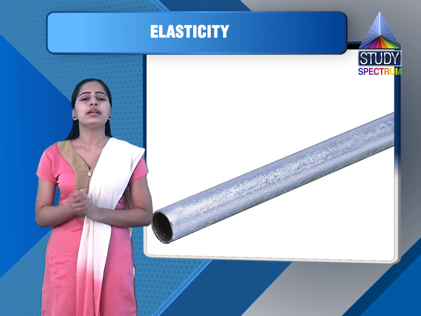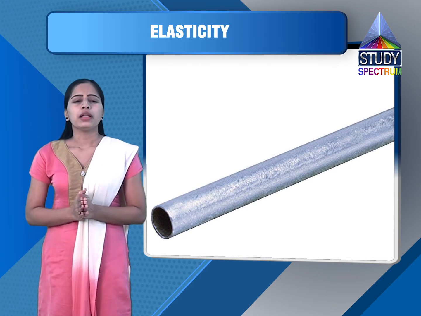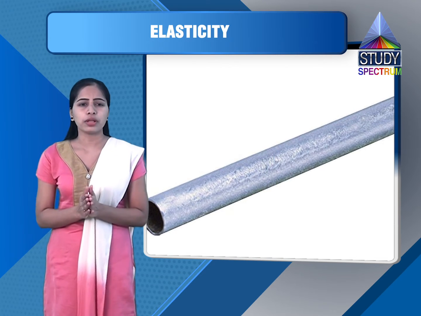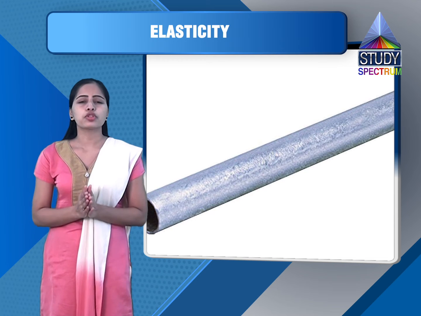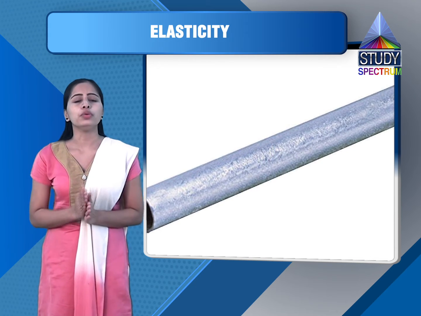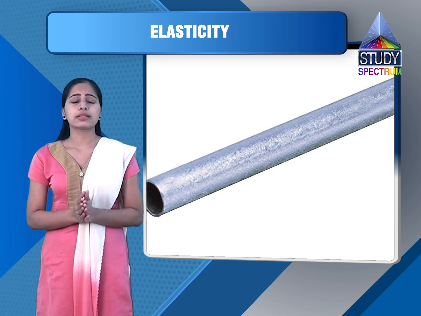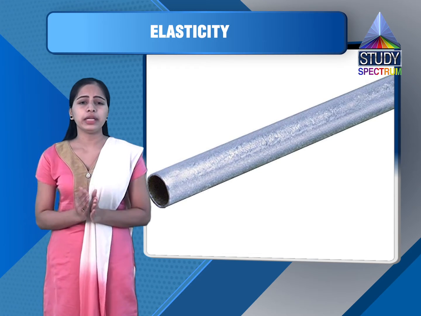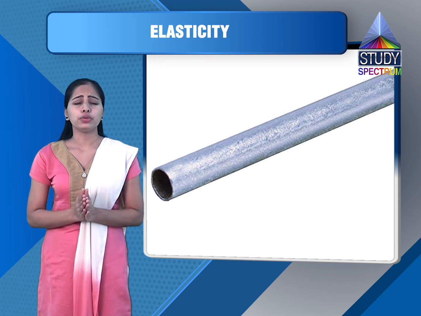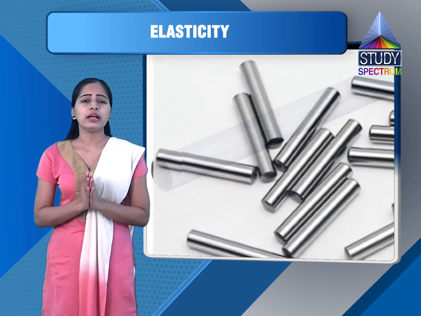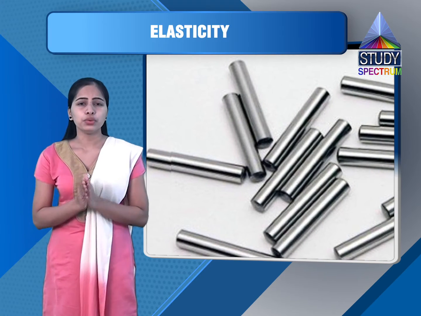For the left hand side we have substituted the value. Now stress is equal to Y into strain, where Y is Young's modulus. Stress can also be written as Y into alpha into delta theta. So the force exerted by the rod due to heating is equal to thermal stress into area. So it is Y alpha delta theta into A.